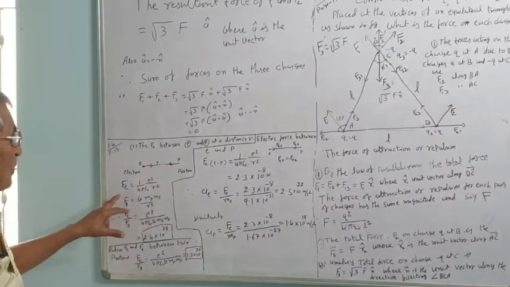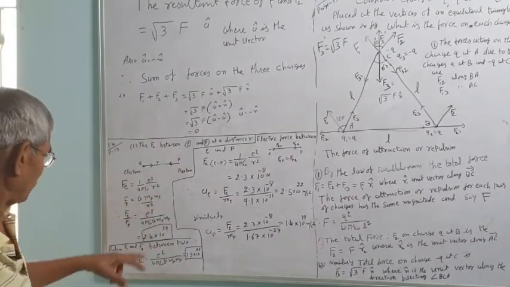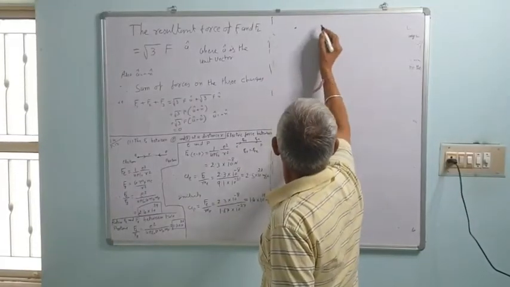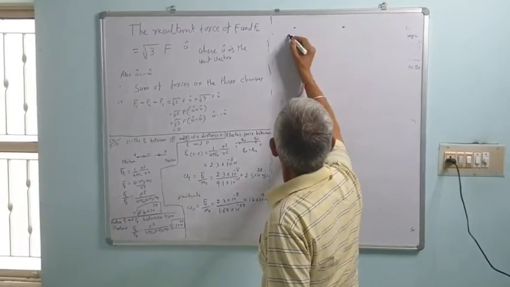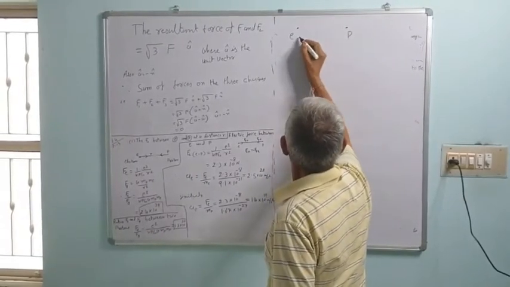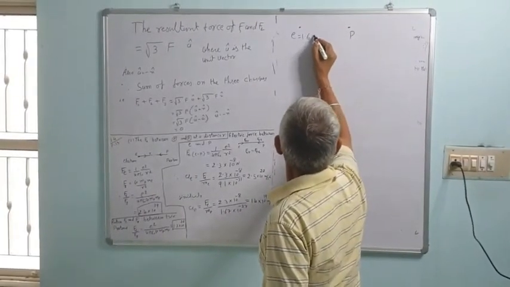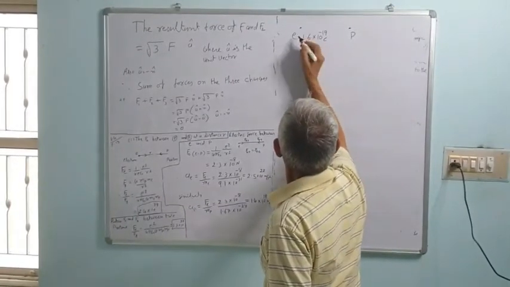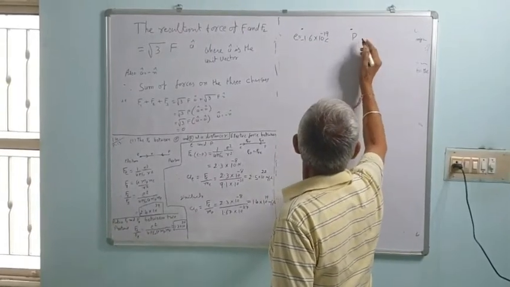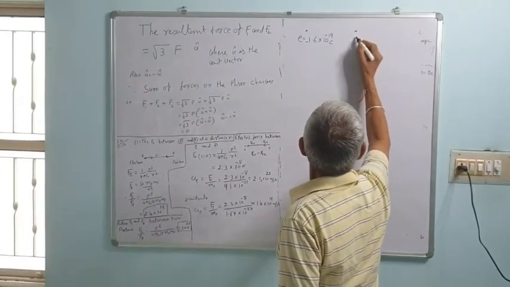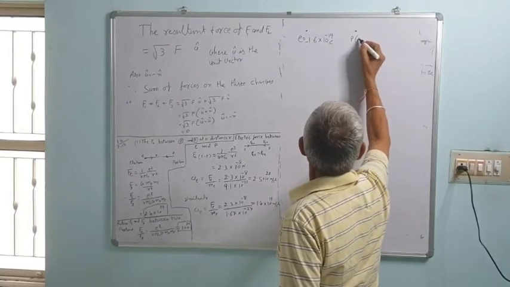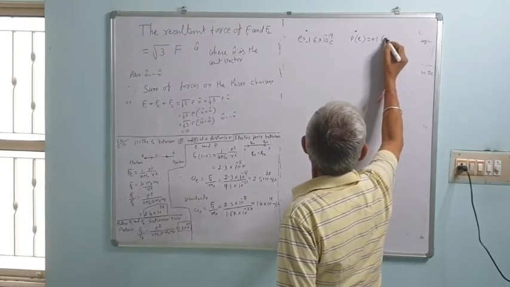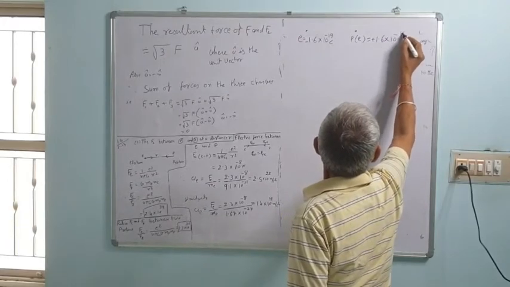Let us see the gravitational force between two particles. Consider two point charges, an electron and a proton. The electron has charge minus 1.6 into 10 raised to minus 19 coulomb. The proton has charge also of the same magnitude, plus 1.6 into 10 raised to minus 19 coulomb.